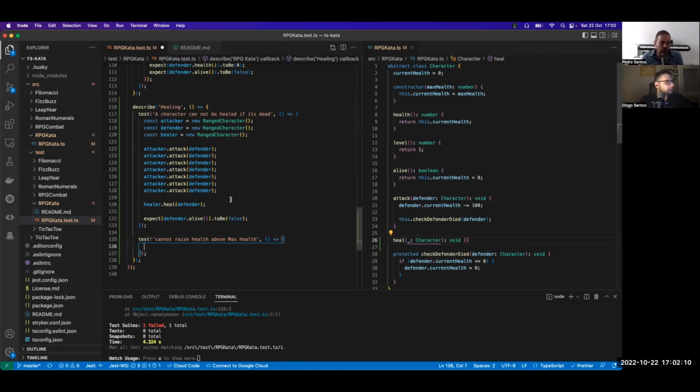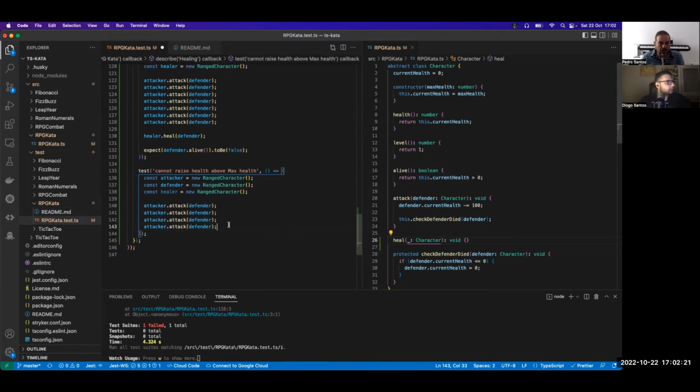Okay. So you could do a bit of damage, but not kill him. Something like that. And then you need healer dot heal defender. So how much do you want to heal? Let's say 50 or 75, something like that. So you need to make calculations.